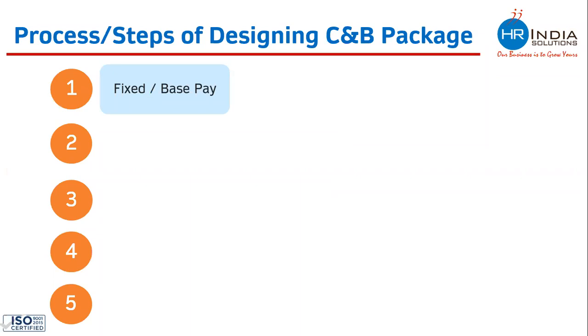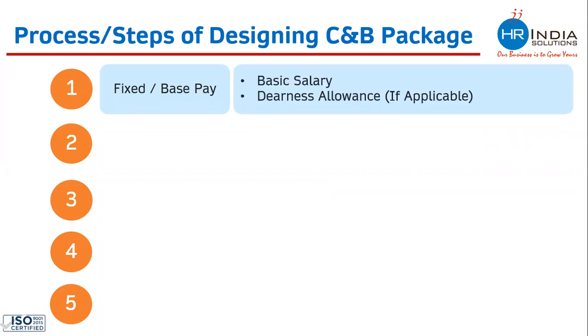Under this, we take a call on what the basic salary of the person should be and what the dearness allowance should be, if applicable. Dearness allowance is something which is normally found in government organizations. In private organizations, you will hardly find dearness allowance. So as the very first step, you need to decide the basic salary of the person and the dearness allowance if it is applicable in your company.